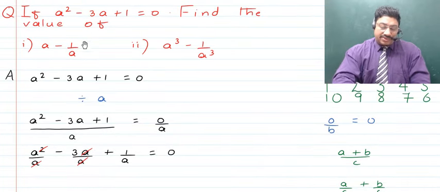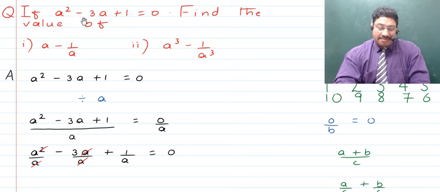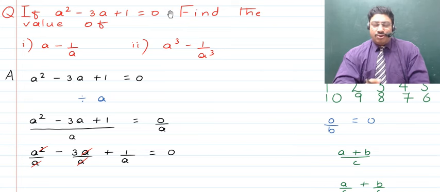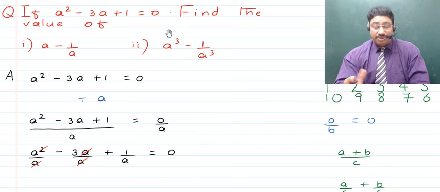Now children, in the question we've been given here that we have A square minus 3A plus 1 is equal to 0. At this time, Abir, you don't have to pick up your pen, put your pen down, sit straight with your spine straight. No book copy at this time, because if you start working at this time, trying out something which is probably good, but you will lose then the good that I'm trying to give you, right?